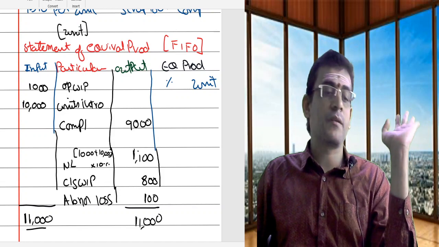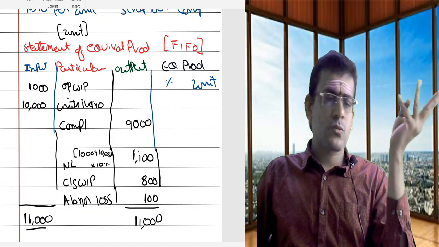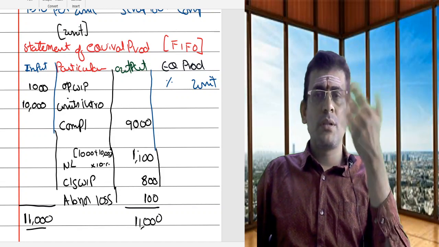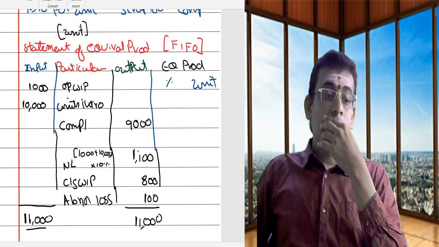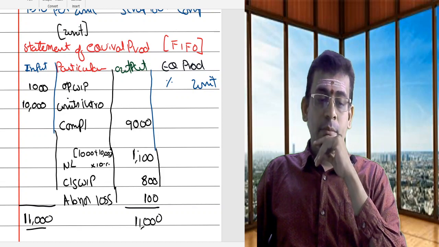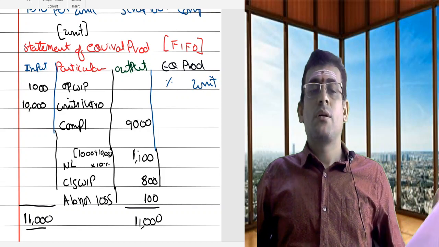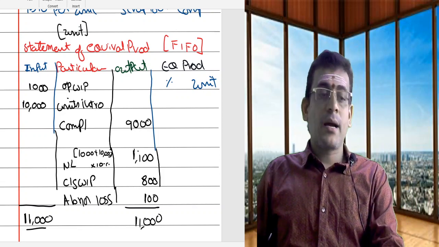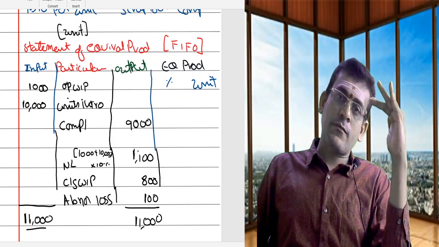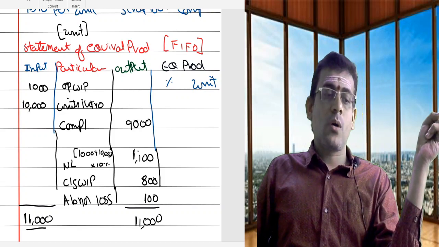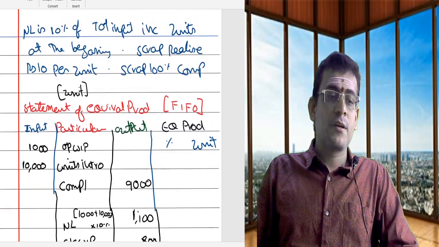So there is nothing difficult in this first part of the problem. Whatever information is given, all will debit. Whatever is your abnormal loss, your normal loss, your completed, everything you are going to put as the output part. Now, I need to focus on which method we are doing. We are doing the problem based on FIFO. As I am doing the problem based on FIFO, I need to use first in, first out. So when I complete, I had completed 9,000. How will I complete? I will complete those portions which were incomplete in the previous period. See, 1,000 was not totally complete. 1,000 was complete to the extent of 60%.